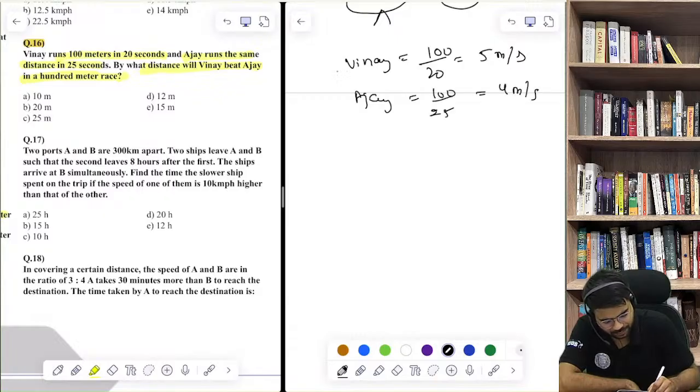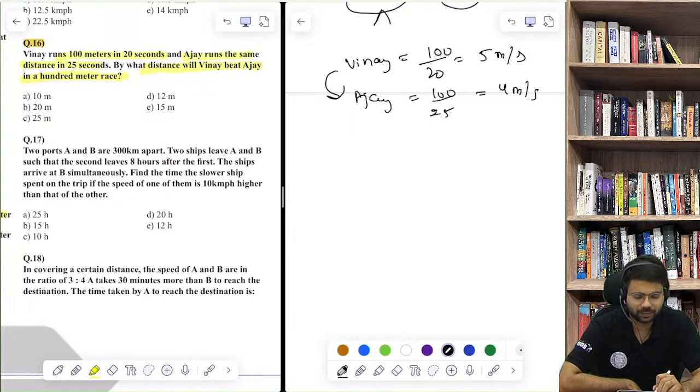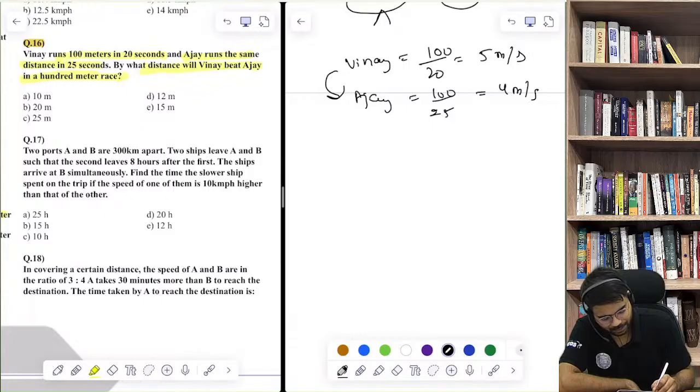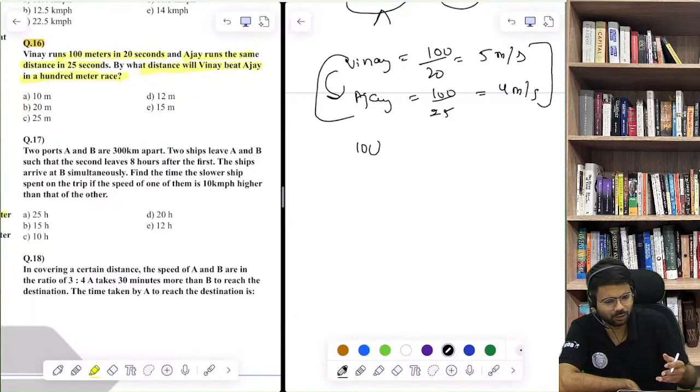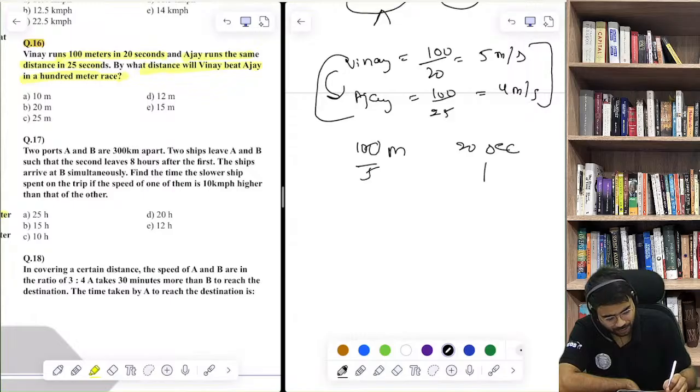Now obviously Vinay is faster. Now the question is, in a 100-meter race, how much time will Vinay take to cover this? Vinay will take 20 seconds. Now what about Ajay?